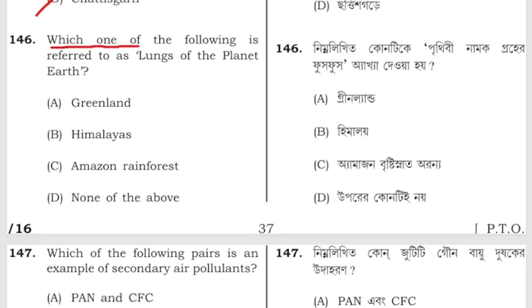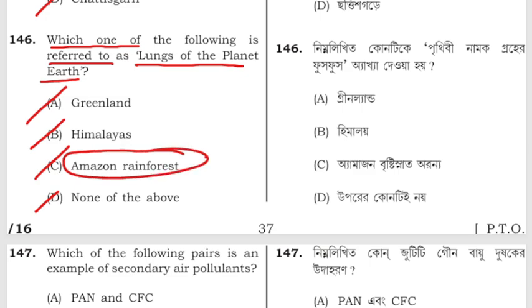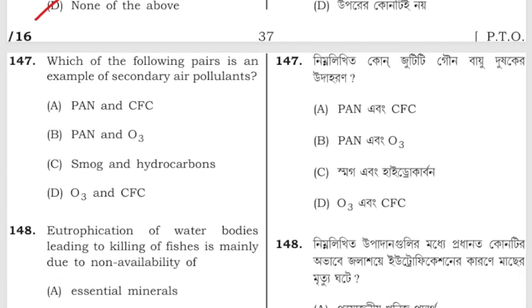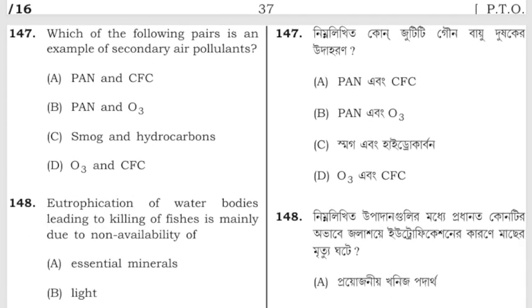Which of the following is referred to as lungs of the planet Earth? Greenland, Himalayas, Amazon rainforest or D, none of the above. The correct answer is Amazon rainforest. Which of the following pairs is an example of secondary air pollutants? PAN and CFC, PAN and O3, smog and hydrocarbon, O3 and CFC.